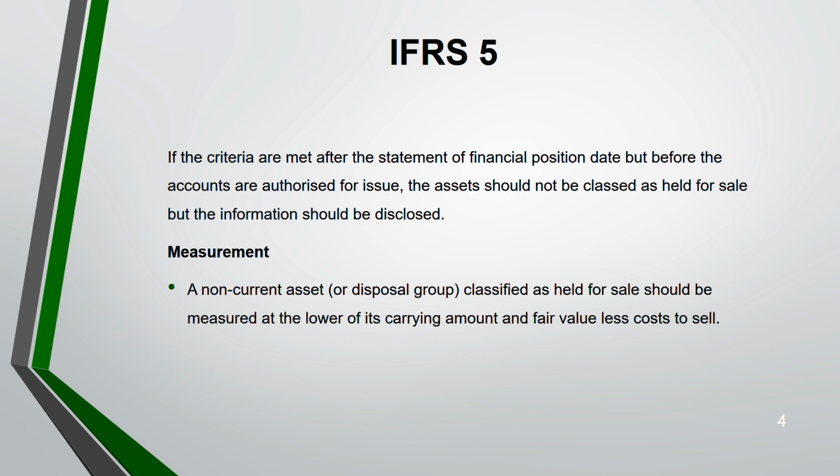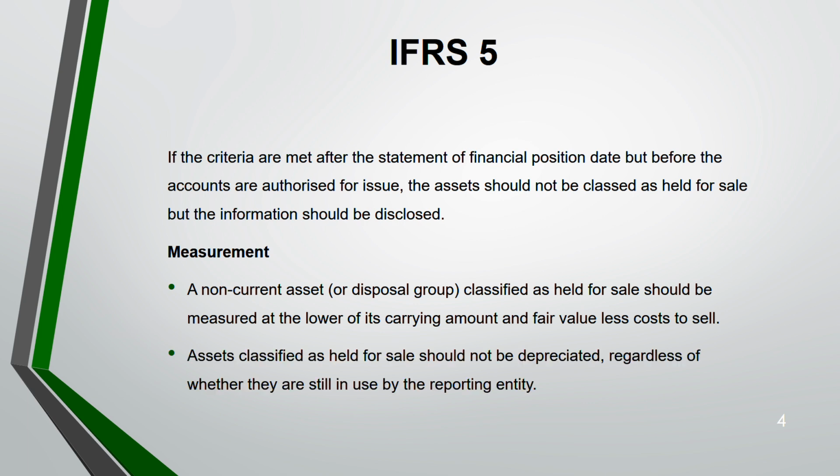First take the carrying amount, compare it with the fair value minus costs to sell, and whichever is lower is the amount you take. An asset classified as held for sale will not be depreciated because it becomes a current asset. It doesn't matter whether you are still using that asset in the organization or not. You will not depreciate it.